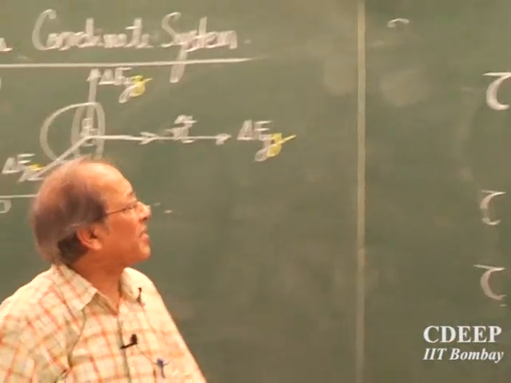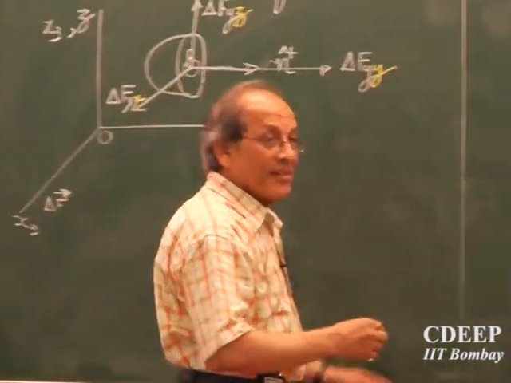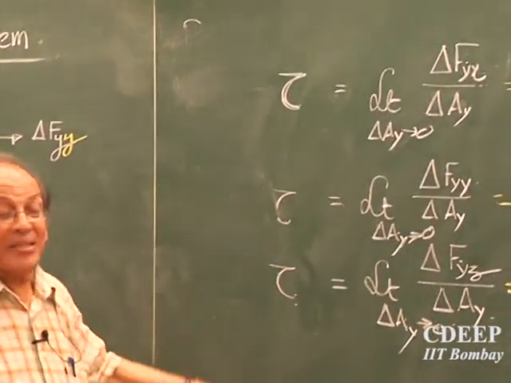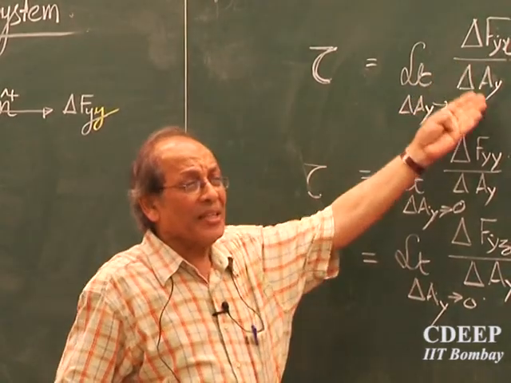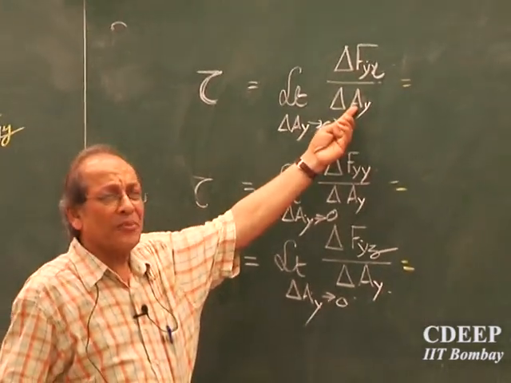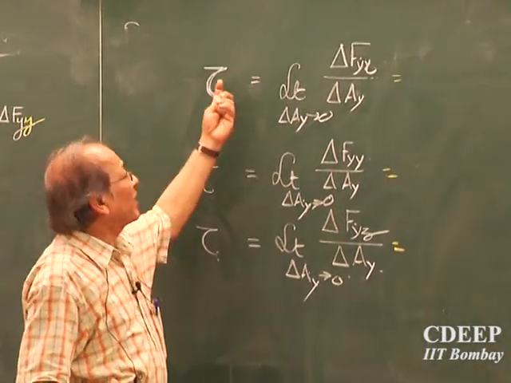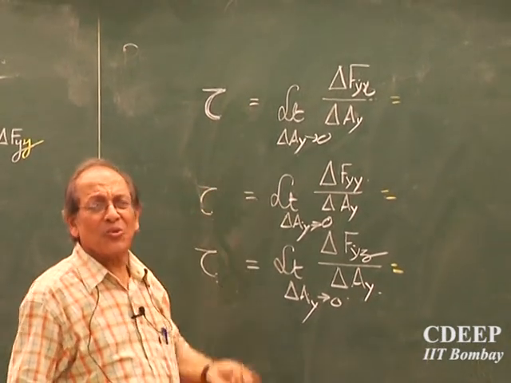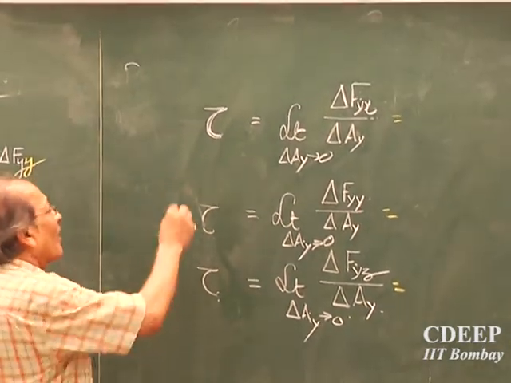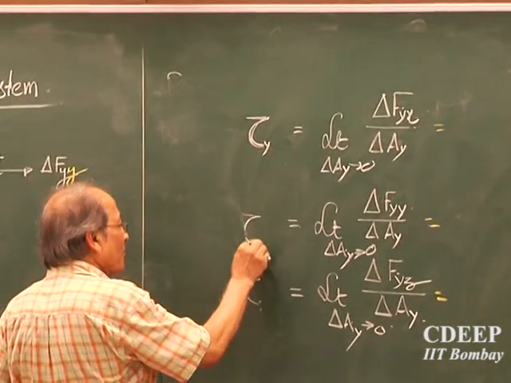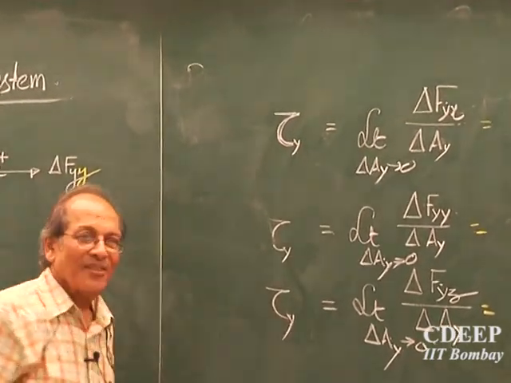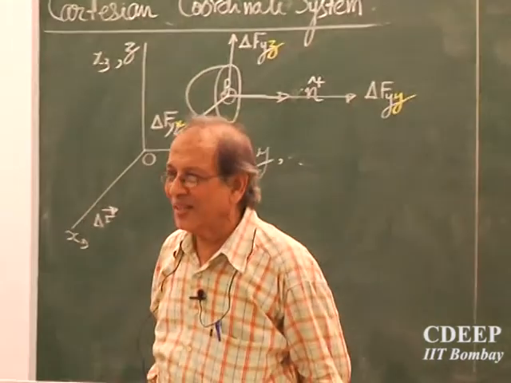So we have got three ratios. Again, the notation remains the same, but because the quantities have changed, this is different, this is different. So this value must be different. So how to denote it? First of all, the first subscript must be y. Why must the first subscript be y?